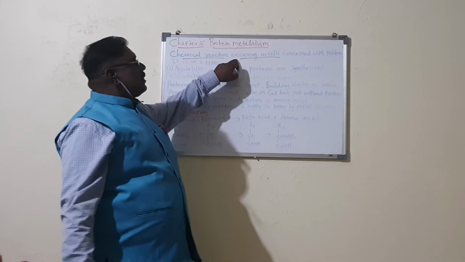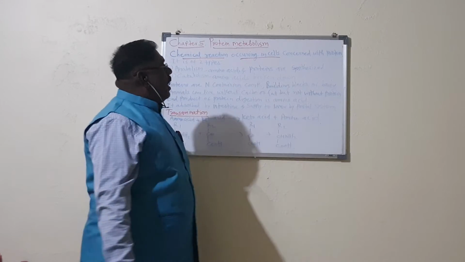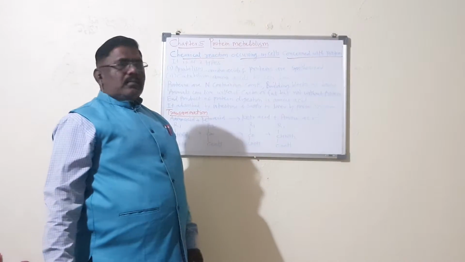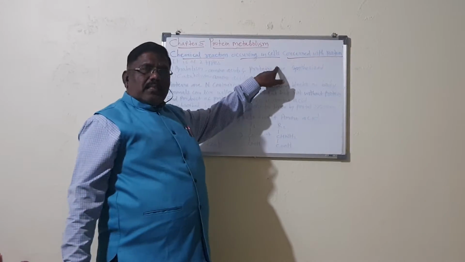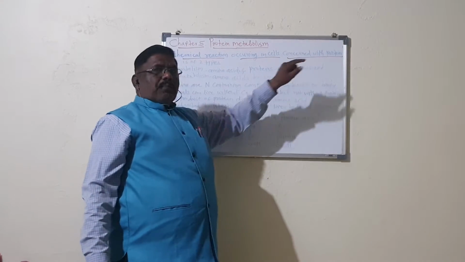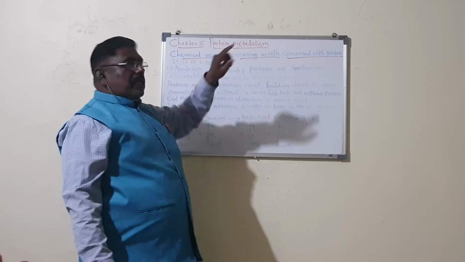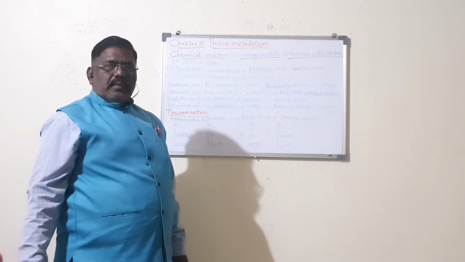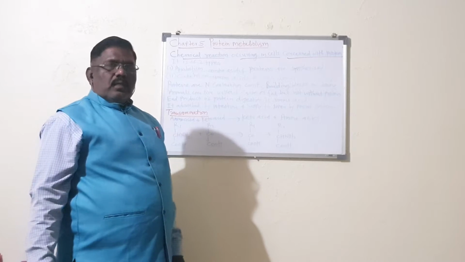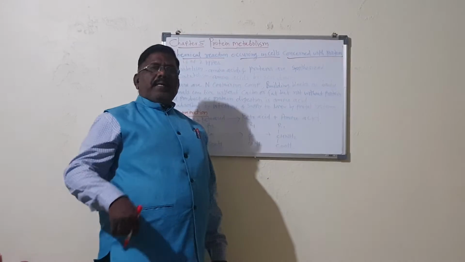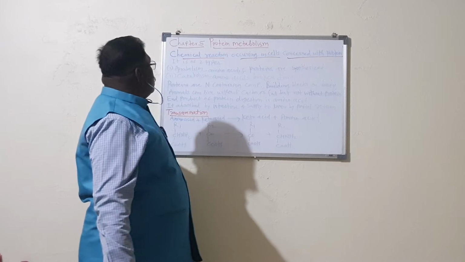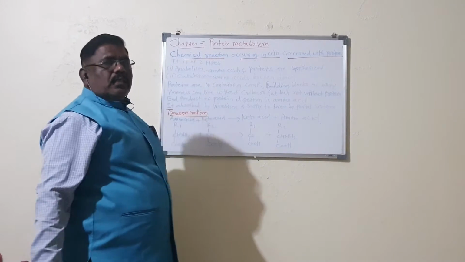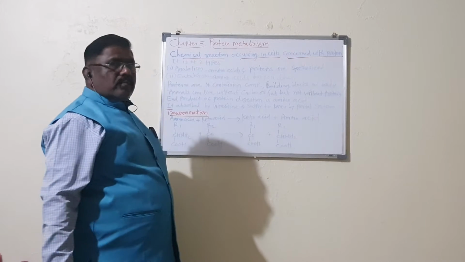Chemical reactions occurring in the cells concerned with the protein is called the protein metabolism. We have already studied carbohydrate, protein and lipids. Now we are studying lipid metabolism and protein metabolism.